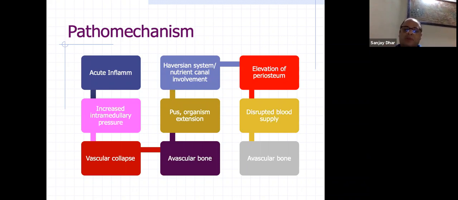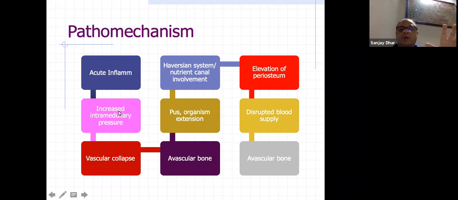The more organisms come in, the more cells come in, so there is a lot of inflammatory reaction. That inflammation spreads through the Haversian system in the nutrient canal, and then there is lifting of the periosteum. That is when you see new bone formation. You'll see a small streak of new bone on the outside. That is the first radiological sign of osteomyelitis. By that time, almost 10 days have gone. So this is a story of 10 days. If you have missed those 10 days, that means the infection has spread. That is why you need a very high degree of suspicion in this case. You have to catch them somewhere in the second stage, with increased intramedullary pressure.